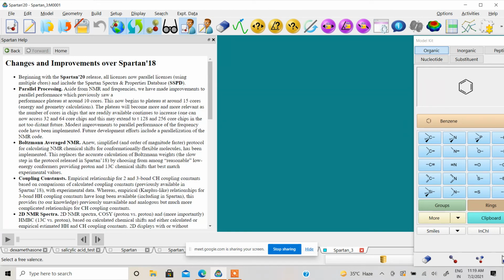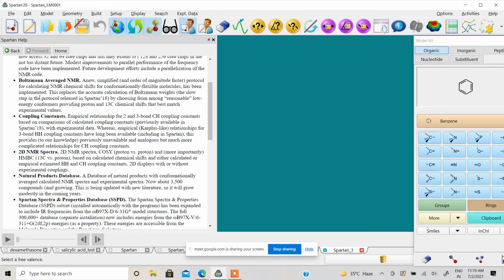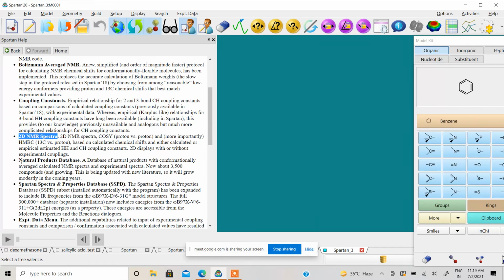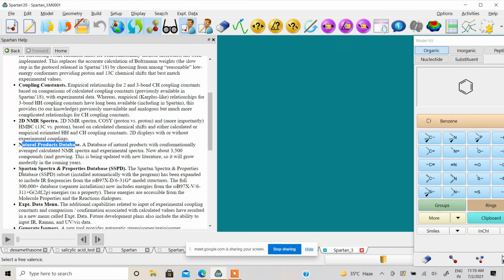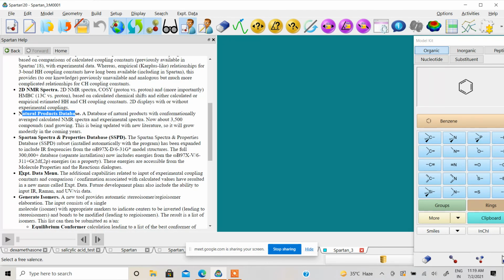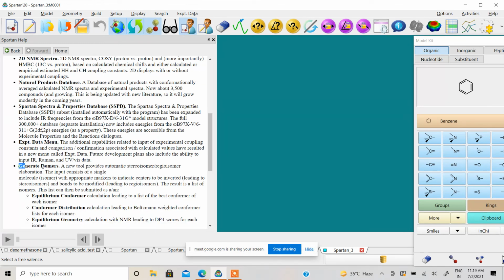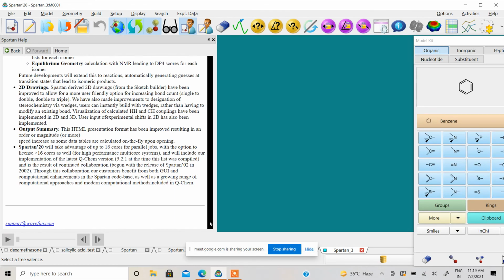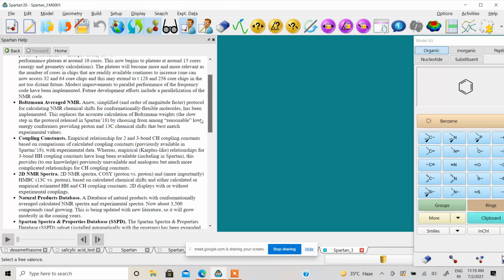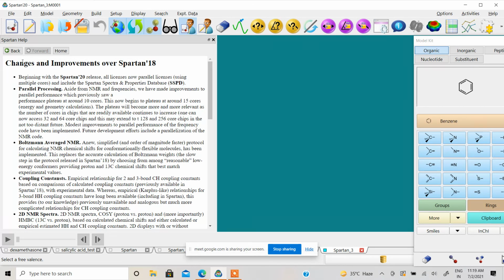So you can go through all these details. There is very good improvement on NMR related findings and some natural product database in our SSP database. This experimental data menu is newly added to our software, and something about generating isomers. So these are the new updates you will get inside Spartan 20, the changes and improvements over Spartan 18.